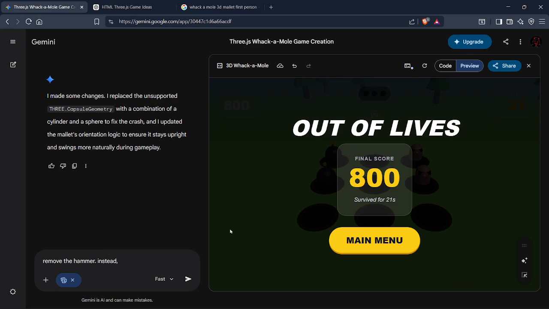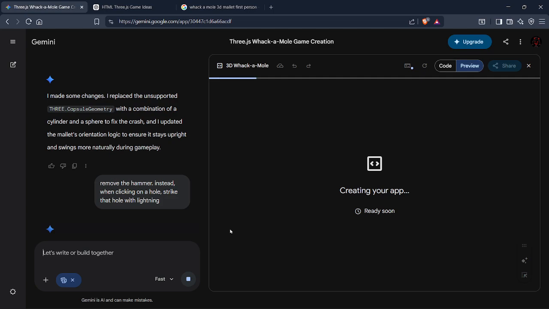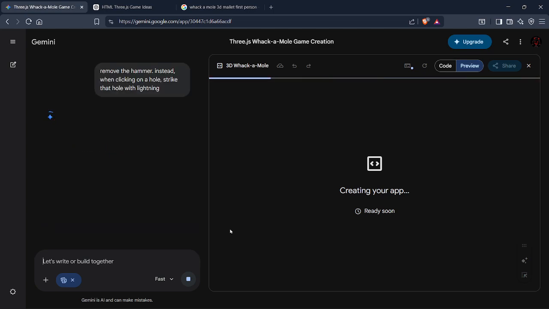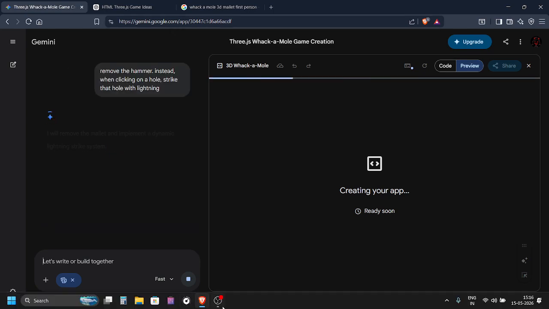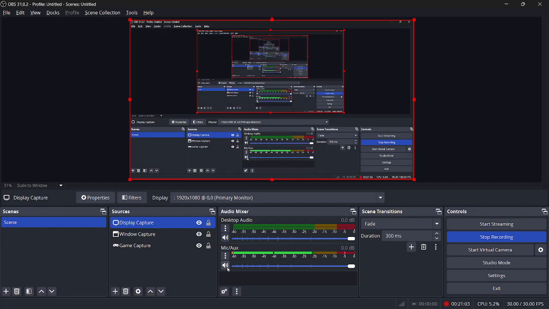So, remove the hammer. Instead, when clicking on a hole, strike that hole with lightning. Yeah, that'll be fun. Okay, this is going to be fun. Wait, I need to mute my mic again.